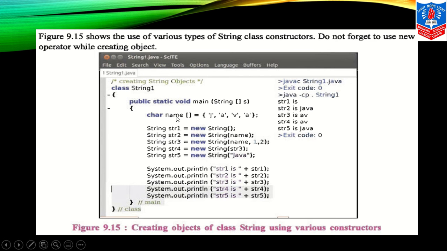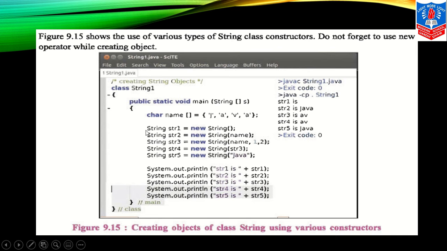First the name of our char array is name. We are writing J, A, V, A. All are single characters. That's why we have used char here. And every character is written inside single quotes.